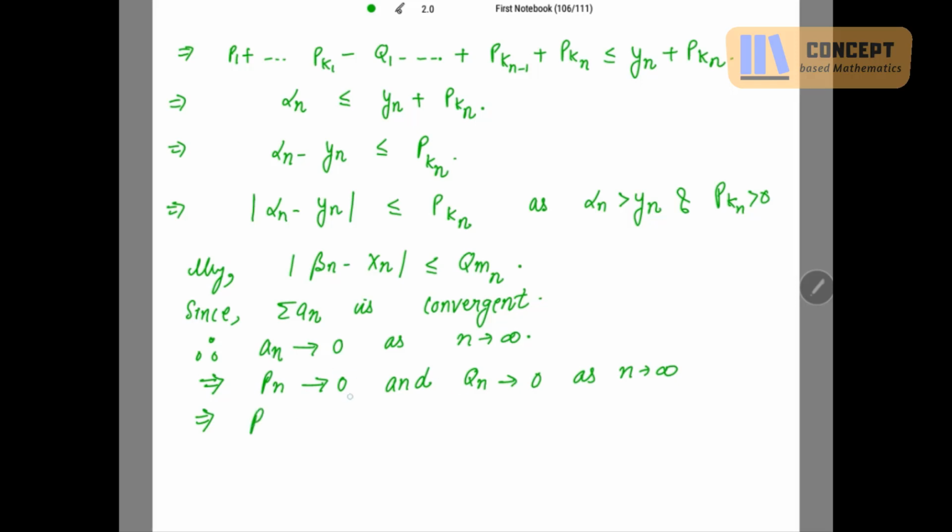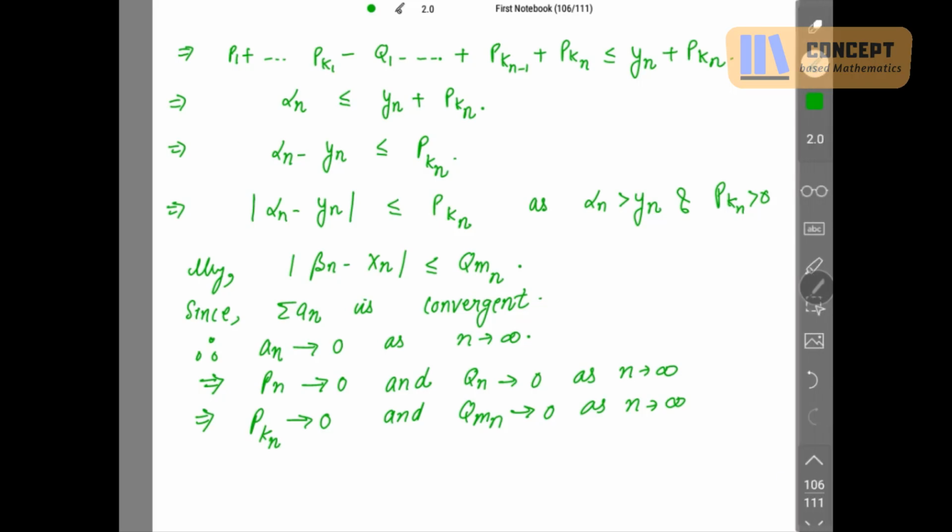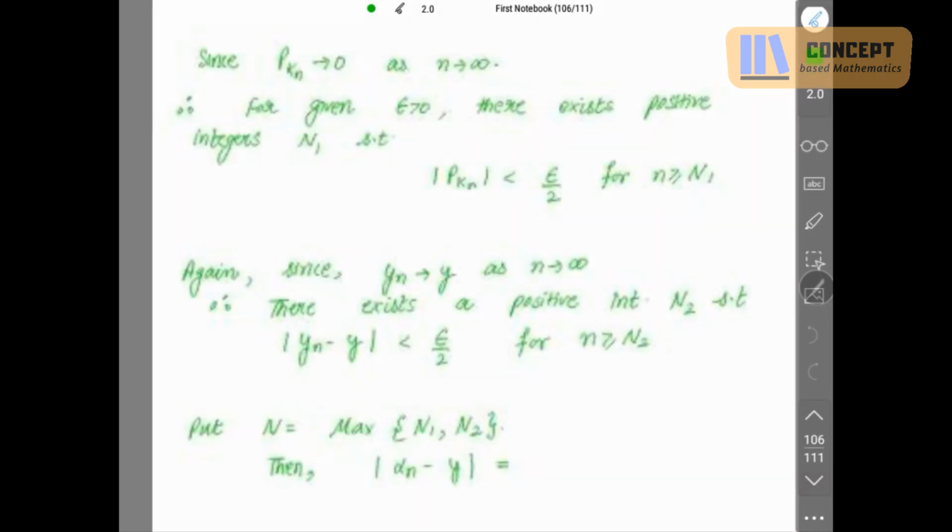So if Pn tends to 0 and Qn tends to 0 as n tends to infinity, this will also imply Pkn tends to 0 and Qmn tends to 0 as n tends to infinity. Nothing but the rearrangement of the terms. Okay, see, Pkn is tending to 0 as n tends to infinity.